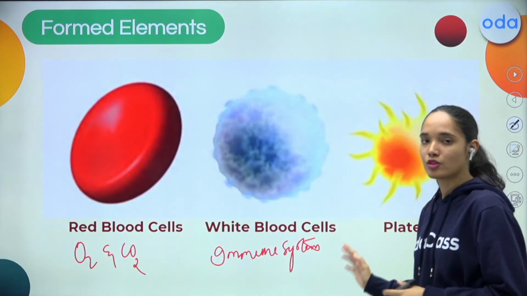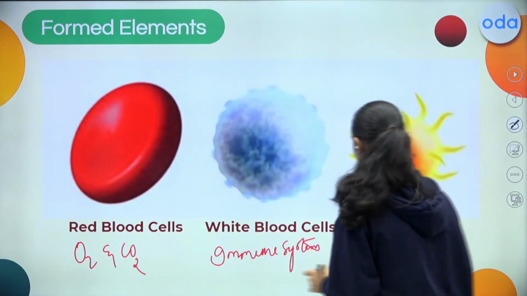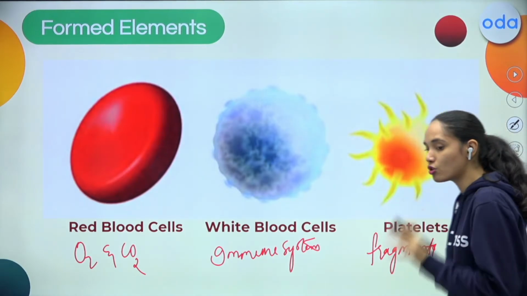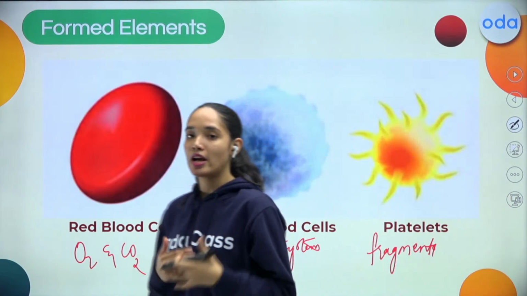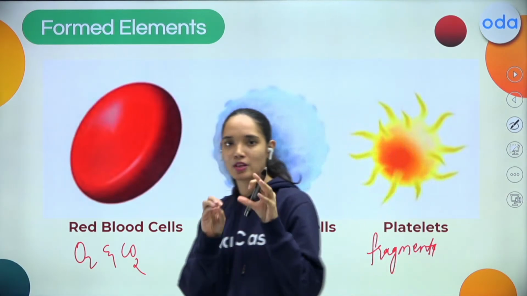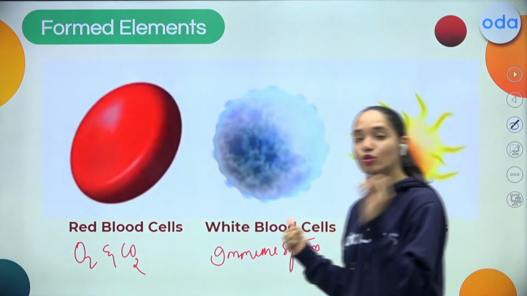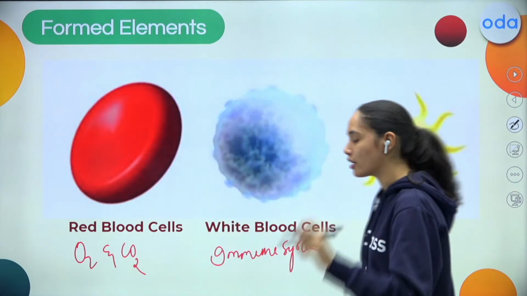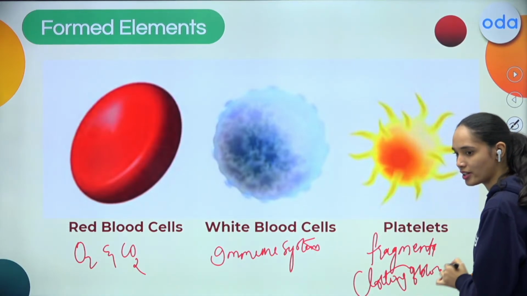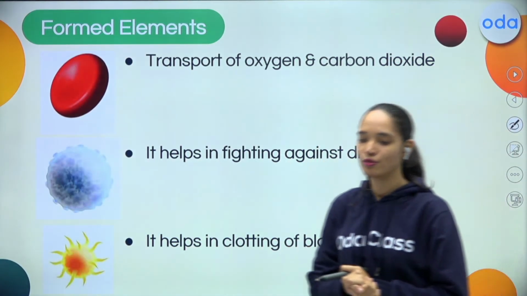Talking about platelets, which are also known as thrombocytes, they are not cells, they are cell fragments. Thrombo is related to clotting. So whenever I used to play kabaddi and kho-kho a lot during my school times, I used to fall. And after some time, the blood used to clot. Then I got to know it is because of the platelets. Platelets are those formed elements that help in clotting of blood. Okay, students? Clear? So always remember these are the important functions of the formed elements.